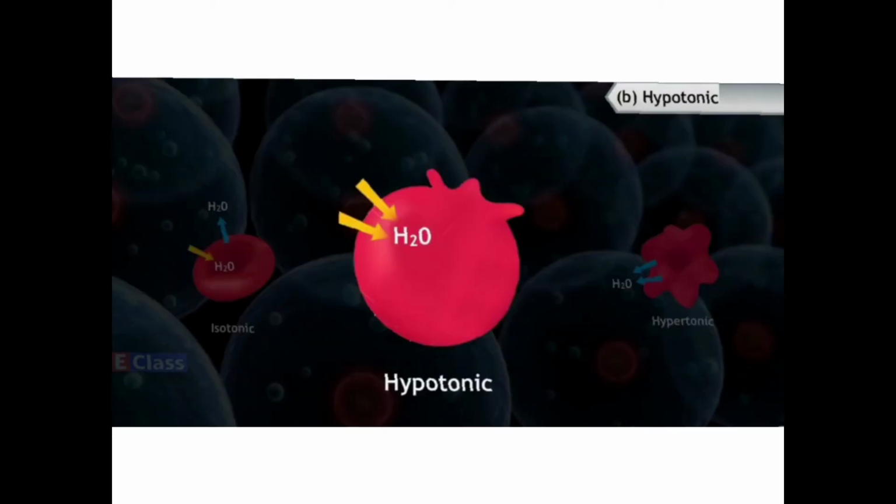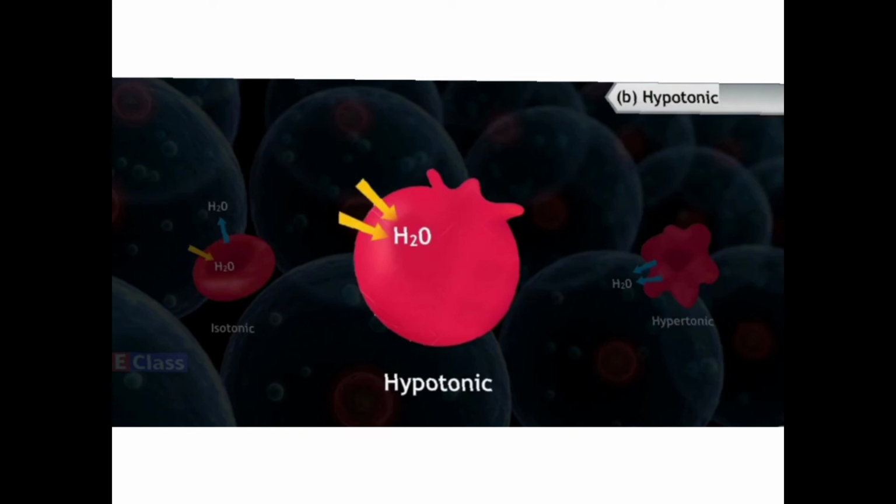Now the next is the hypotonic. In hypotonic, the cell has less water than the outside medium. I am talking about the case where we keep the raisins in water.